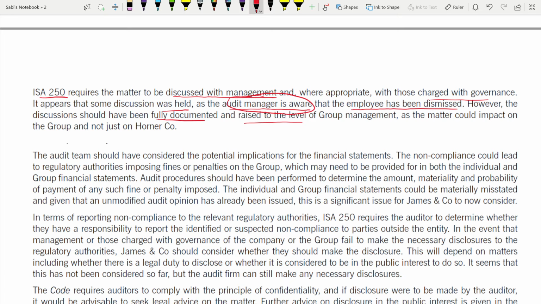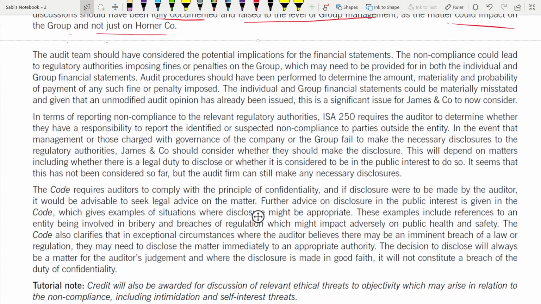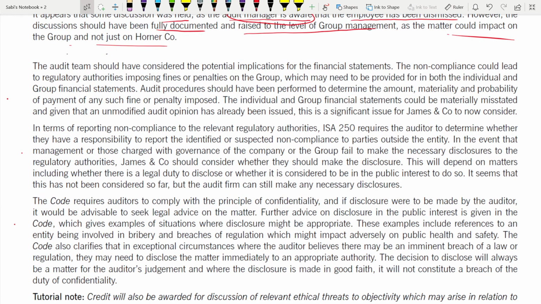And raise it to the level of the group management, as this matter could impact the group and not just the Honor company. If you see the nature of the answer, everything is in paragraphs, not together in one. And each paragraph is talking about one single aspect only.